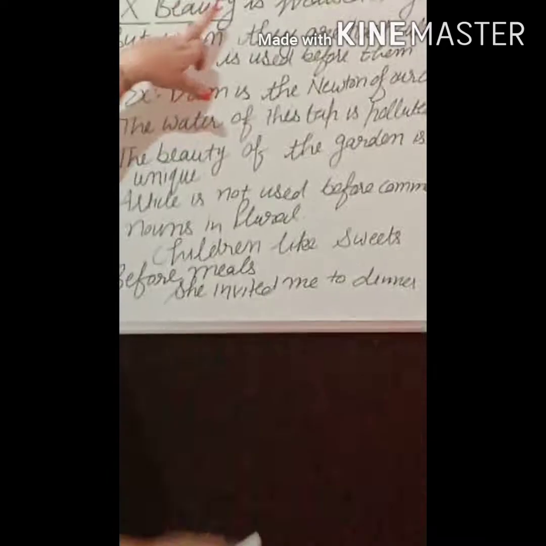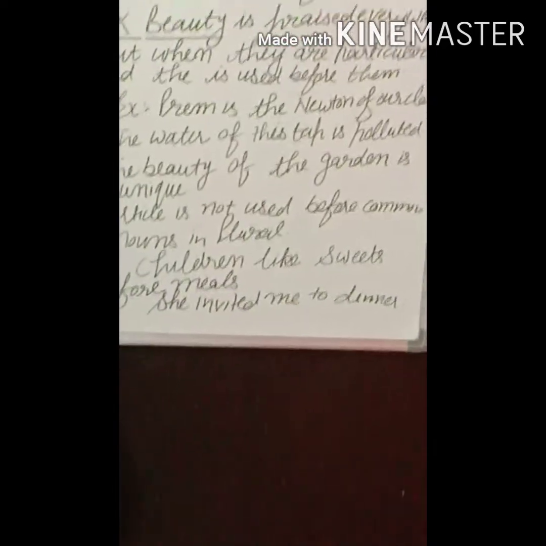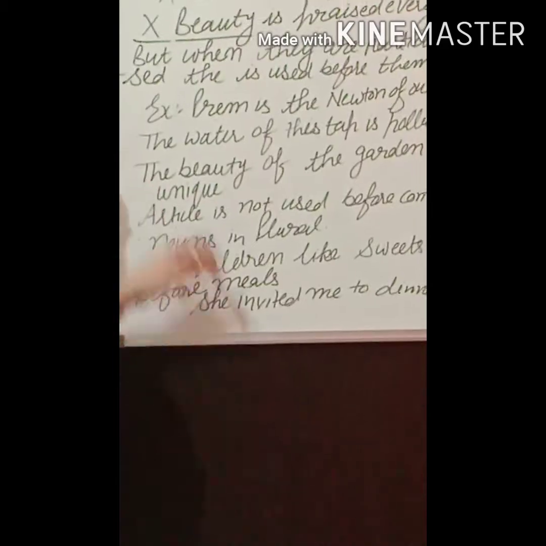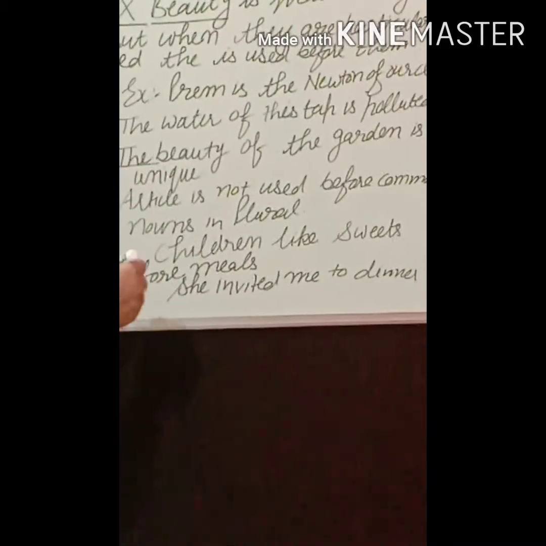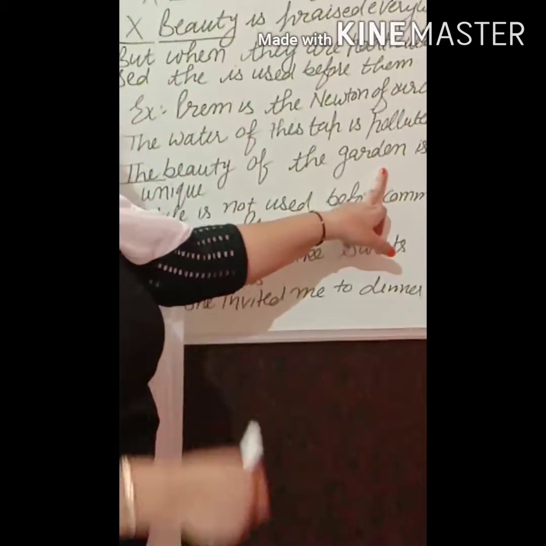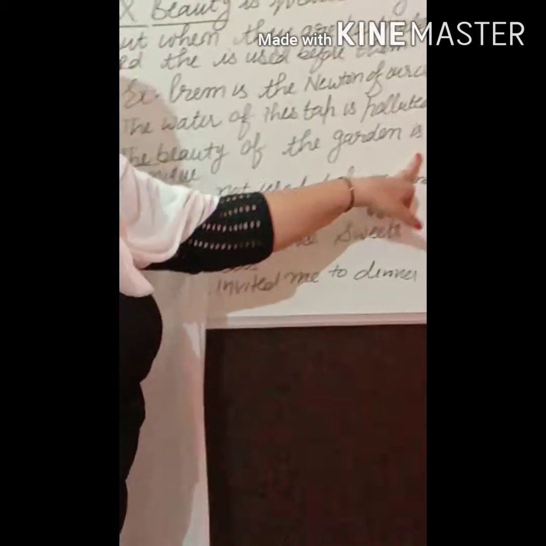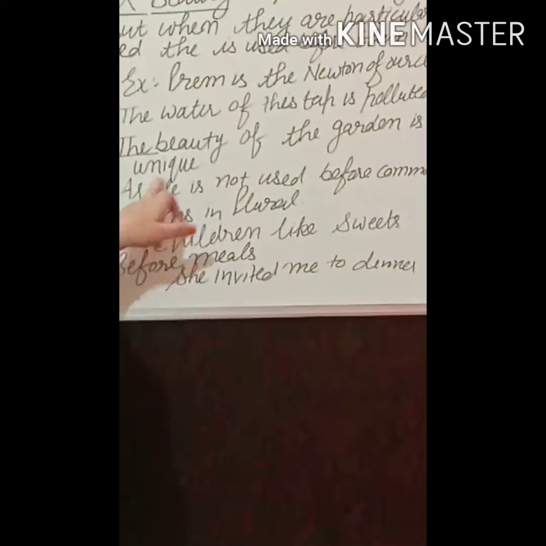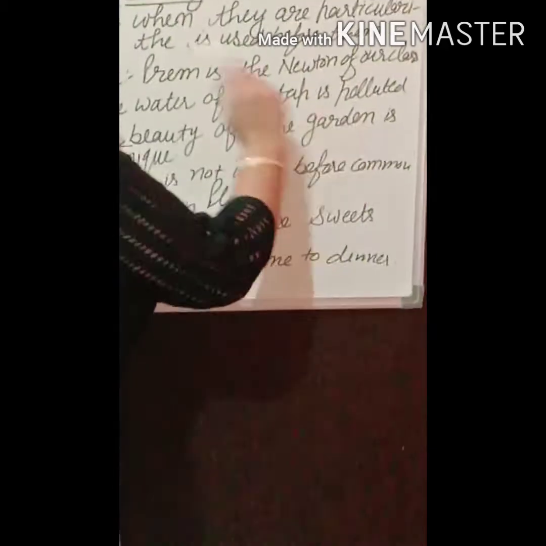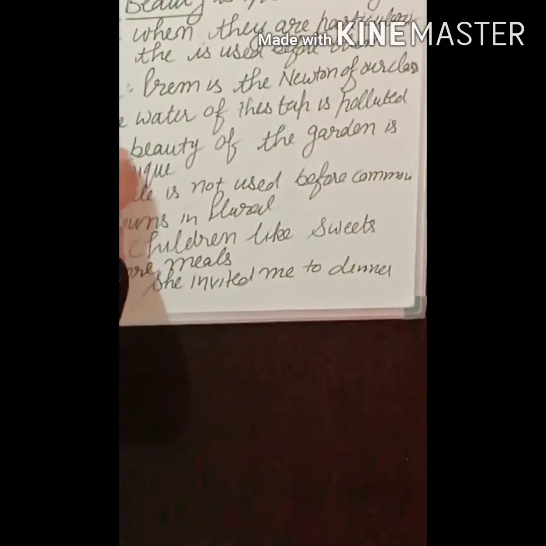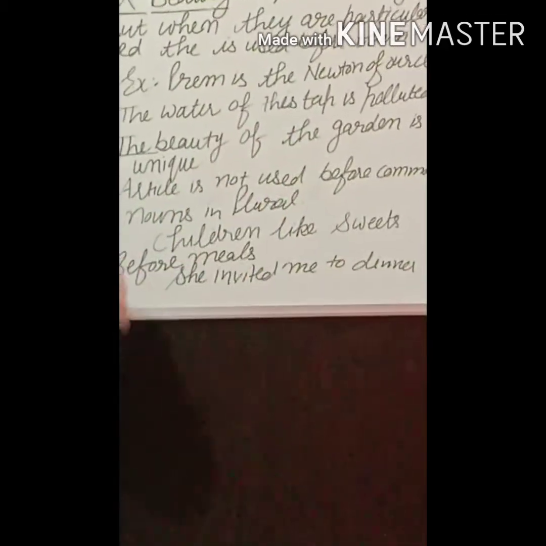The third example we did earlier: beauty is praised everywhere. When we use beauty, or any abstract noun, in a general sense, we can't use articles. Here I am talking about the beauty of the garden, so I have used the because I am talking about that particular garden. The beauty of the garden is unique. Only that garden, we are talking about the beauty of that garden. That's why we are using the here.